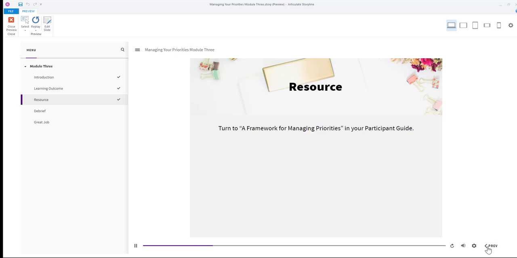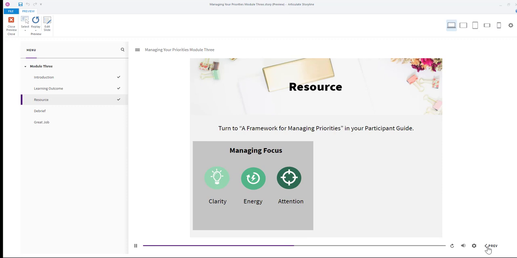You deliver the results you are accountable for by achieving your priorities. That effort takes two core capabilities: managing your individual focus, and managing the requests you receive for your time and talents. Managing focus is your ability to sustain the clarity, energy, and attention you need to achieve your priorities.